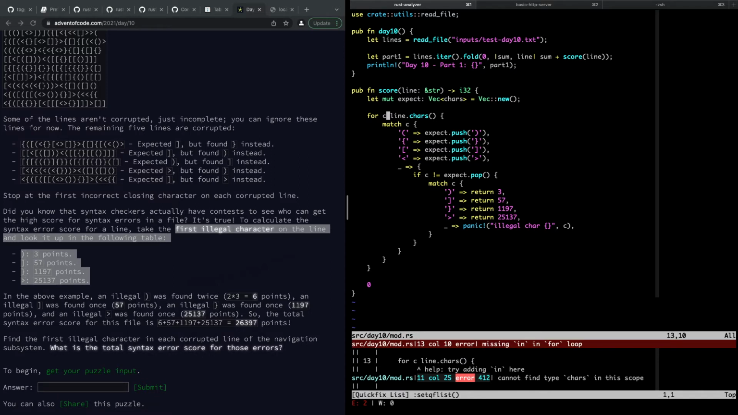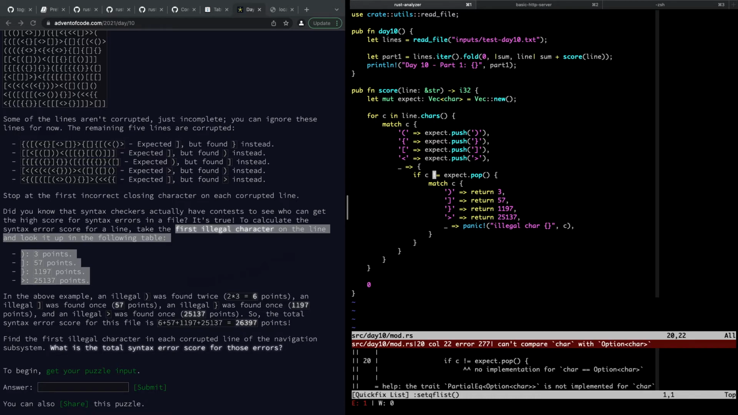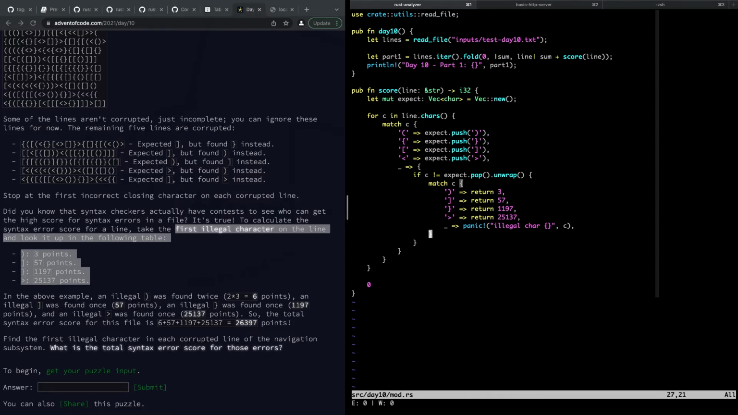Does this check? It doesn't. Oh, for line.chars. Okay. And it's not plural. And we can't, implementation of that. Oh, we got to unwrap it. And this will panic, right, if there are no characters to unwrap, but that's fine because we'll panic for the bad character anyway. And if we run out of characters, we pop too much. I think that means bad input, but we'll find out. Let's find out. All right, so that checks.